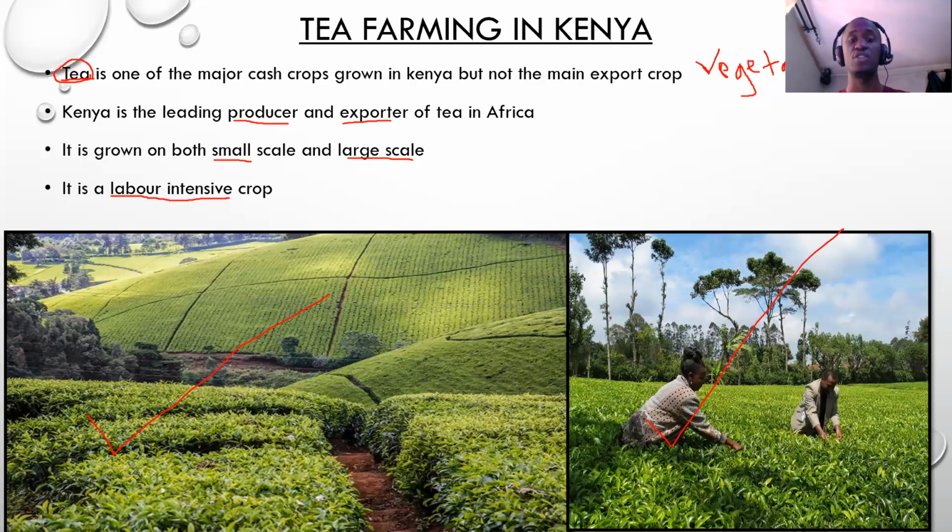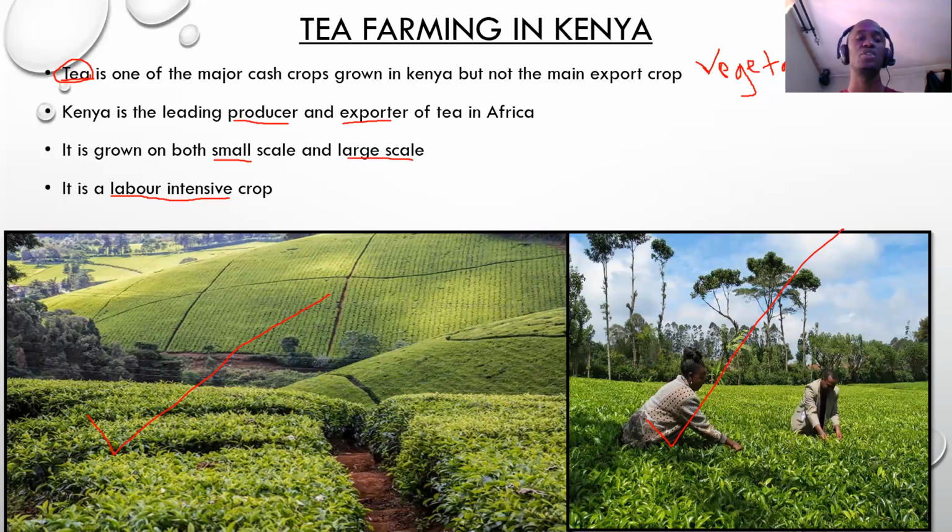So if you don't know how tea looks like, that is how tea looks like. It looks like some flowers that we grow in our garden, and I hope you've ever seen them. There are flowers that look green and are loved very much by people. So tea looks like that. It is not a crop that grows tall. It just maintains its height, so they have to prune it to maintain the height.